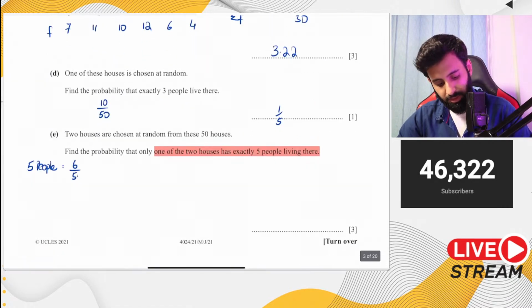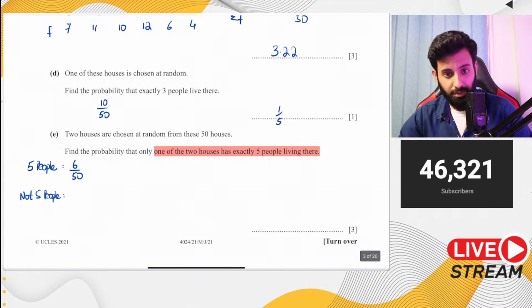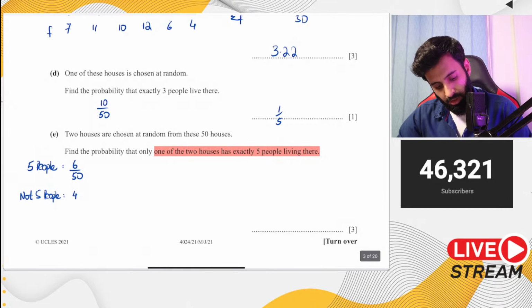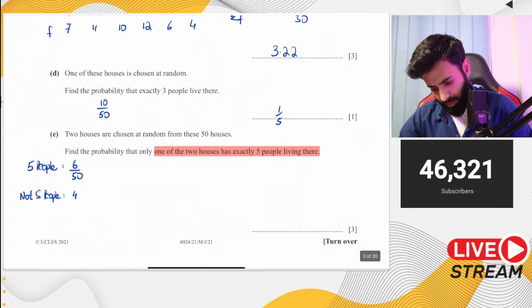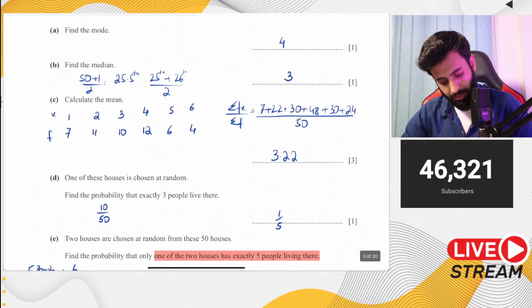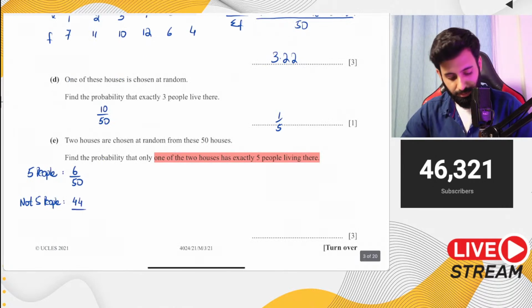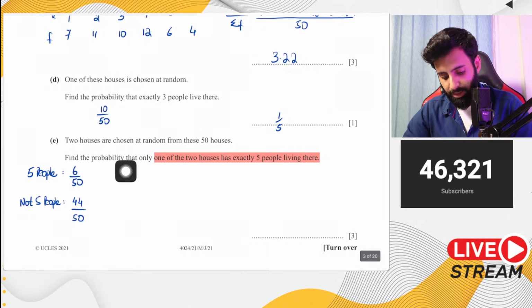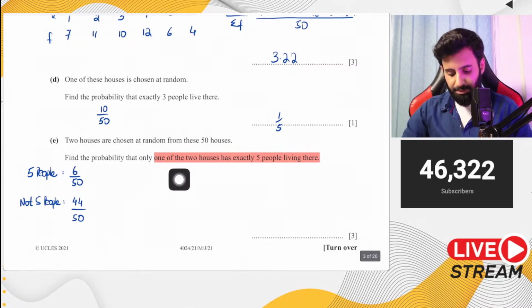Okay. So that means not 5 people. So that could be 1, 2, 3, 6, whatever. So the probability of not 5 people will be 40. Wait a minute, 5 people is 6, so yeah, 44 upon 50. Okay. Now the question says that you have to find the probability that only one of the 2 houses has exactly 5 people living there.